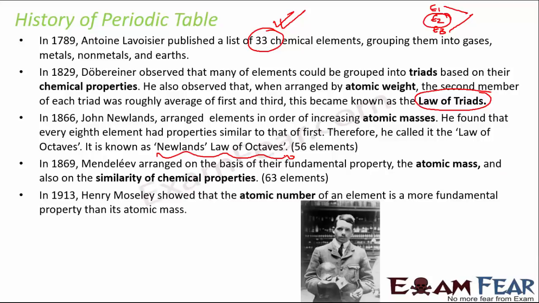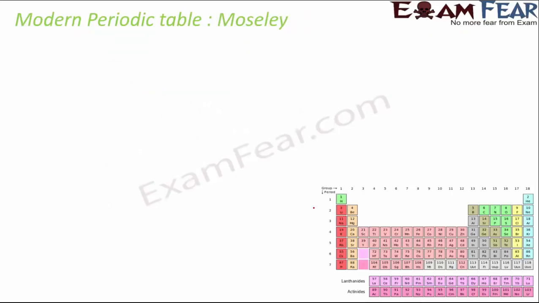And then came the modern periodic table, the periodic table that we study now, in 1913, when Moseley showed that atomic number of an element is a more fundamental property than its atomic mass. So basically it was Moseley who gave this concept that the elements in a periodic table should be arranged on the basis of atomic number and not on the basis of atomic mass. So that was the mistake that the previous scientists were making. And that's how the modern periodic table, which was given by Moseley, came into picture.